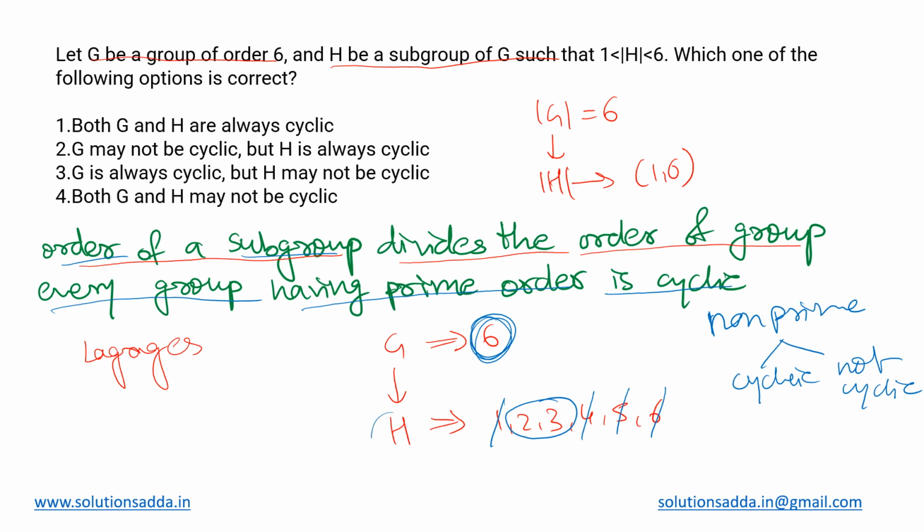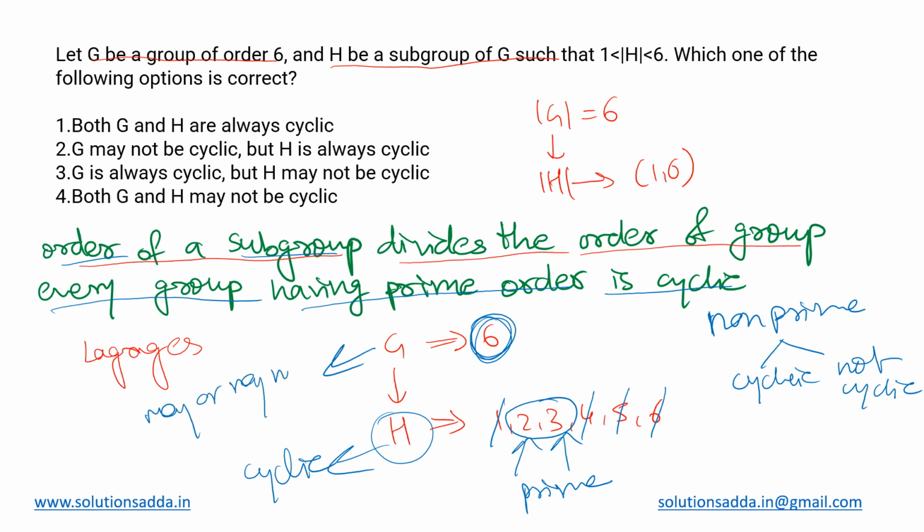But in case of H, both of its possible orders, 2 and 3, are prime, which means H will definitely be cyclic. For G, it may or may not be cyclic. We cannot directly say just by looking at its order because it is non-prime. So the correct output will be: G may not be cyclic, but H will definitely be cyclic since it has a prime order.